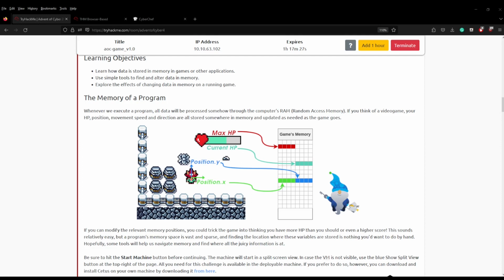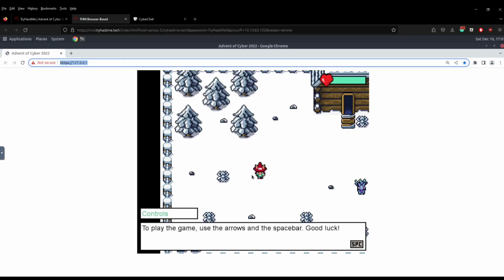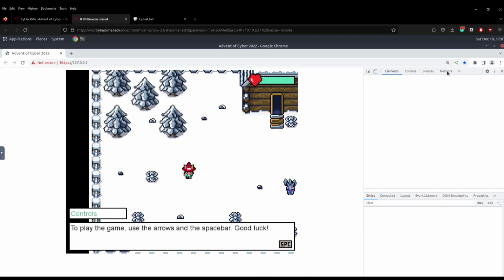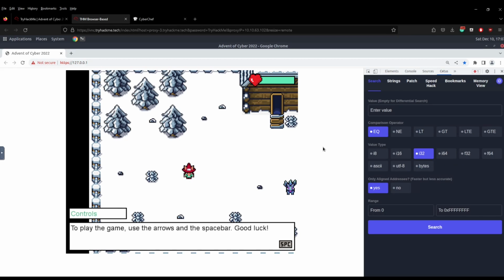So we're going to spawn the machine. You see that I've got an hour and 17 minutes on it. Then we're going to come into here and we're going to load Chrome. Then once that loads, we're going to go to the localhost and it spawns this game. What we also need to do though is come down here to developer tools and then go across the tabs and look for CTUS. And CTUS is a memory manipulating program effectively. So anything that gets loaded into memory, we'll be able to see it, edit it, change it and do anything that we want to do. But let's have a look. We got this lovely little game and it says to play the game, use the arrow keys and the spacebar.